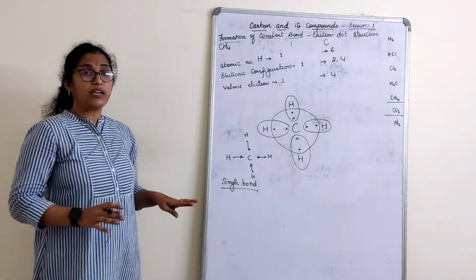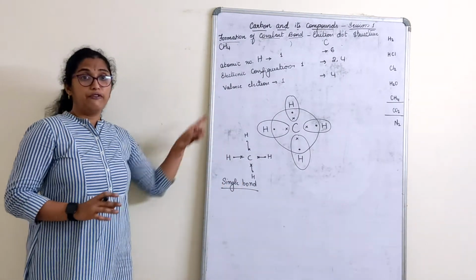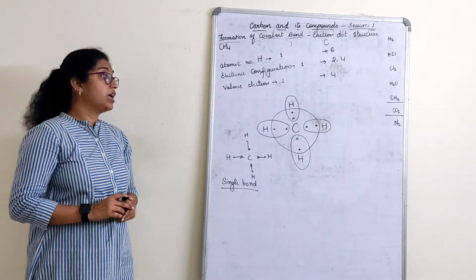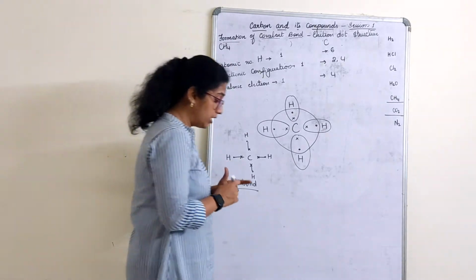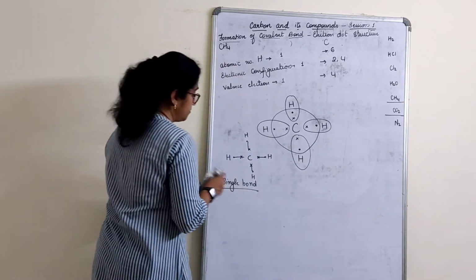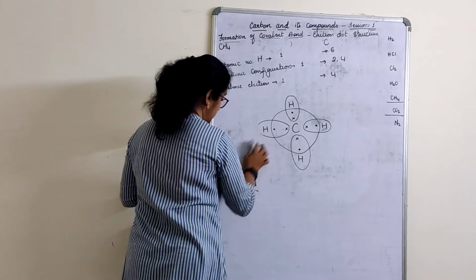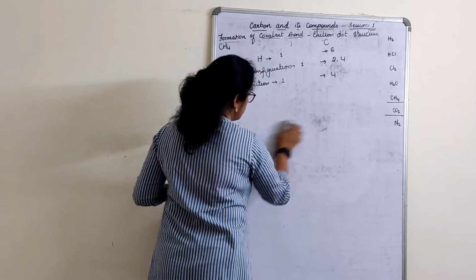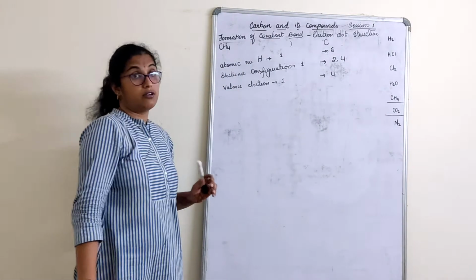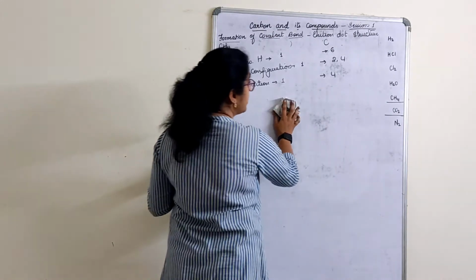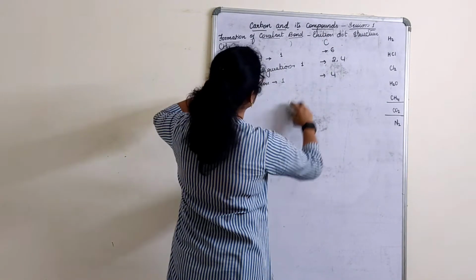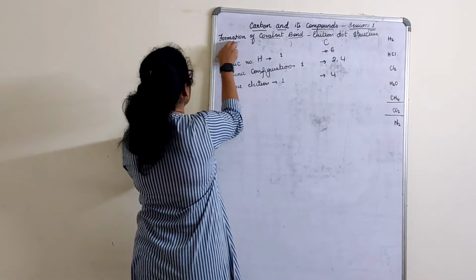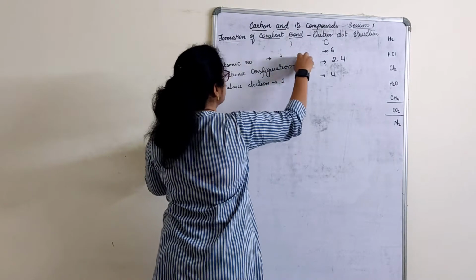We are all doing single bonds now. Very clear about this understanding? Let's go for the next one. Carbon dioxide. This is very important, children. In this whole chapter, sometimes I'll ask you to frame the electron dot structure only for hydrocarbons as well. Next is carbon dioxide. Carbon I will keep as it is. For oxygen I will write here.